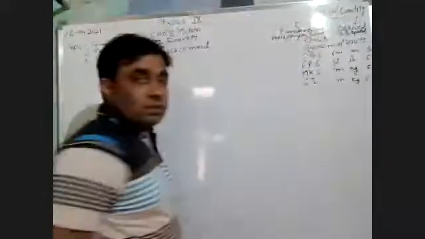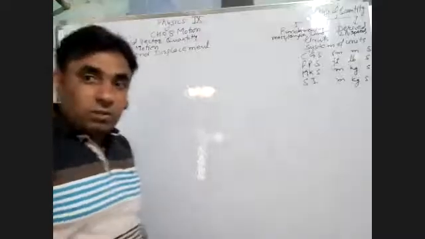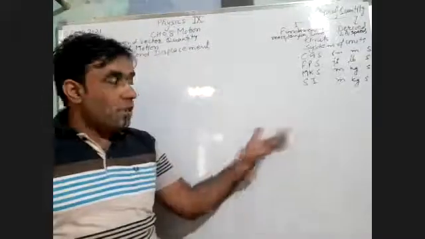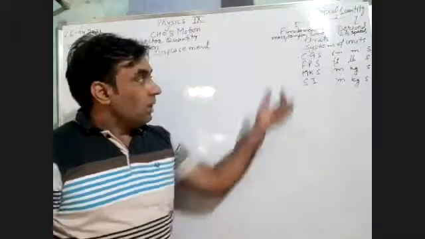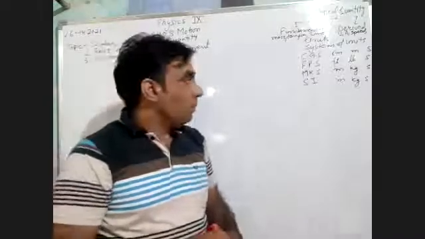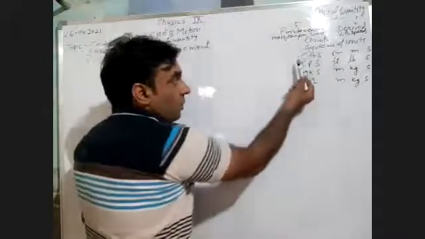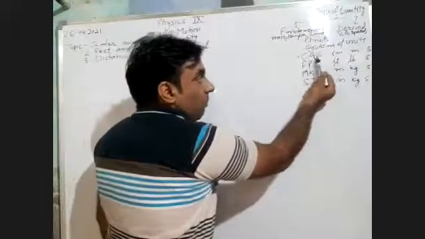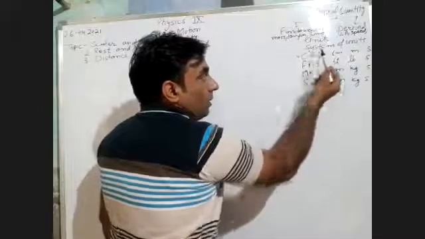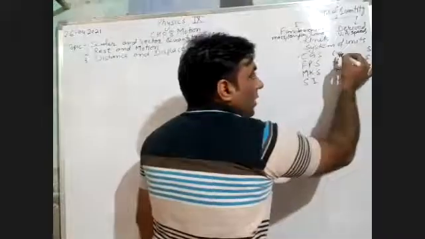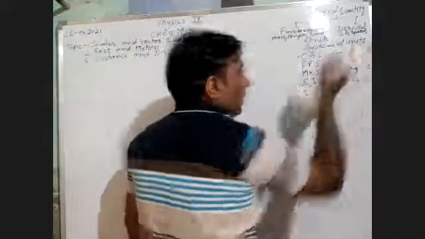What are units? A standard value which is used for measurement. Then system of units. There are four types of system of units. CGS. CGS stands for centimeter, gram, and second. So we will measure length in centimeter, mass in gram, and time in second.